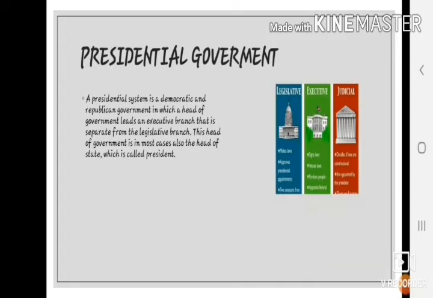Presidential form of government. The presidential form of government exists in the USA. In America, the president, or the head of the executive, is independent of the legislature called Congress. Once elected, the president remains in office for a full term of 4 years. He cannot be removed easily before his term is over. The ministers called secretaries are answerable to the president, not the legislature. In the USA, it is possible that the president belongs to one party, whereas some other party has the majority in the Congress.